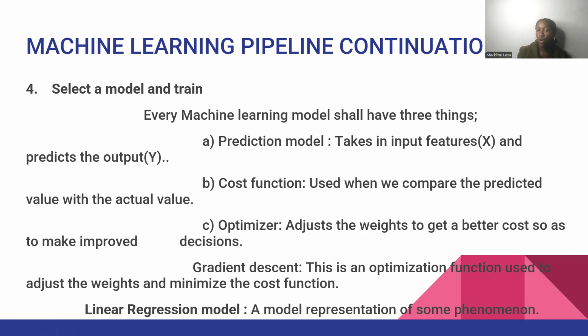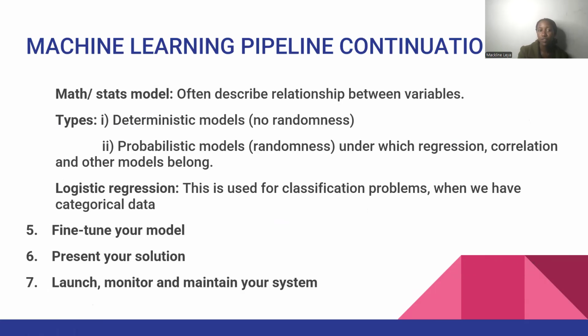First of all, every model has to have three things: the prediction model, which takes in input features and predicts the output; the cost function, whose result is the difference between the actual value and the predicted value; then the optimizer, which adjusts the weights to get a better cost so as to make improved decisions. So gradient descent is an optimization function you can use in this case. We are having a linear regression model, which is a representation of some phenomenon.